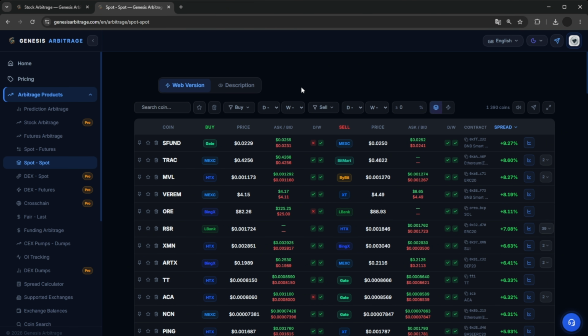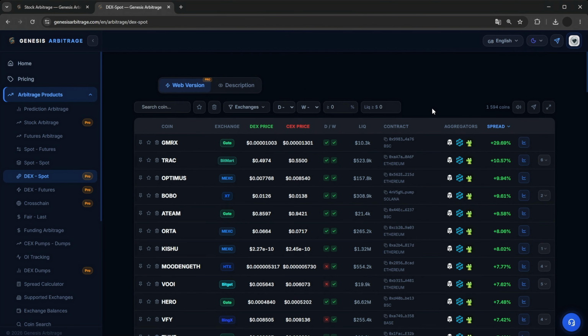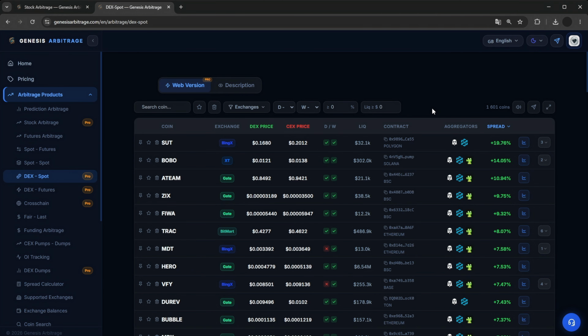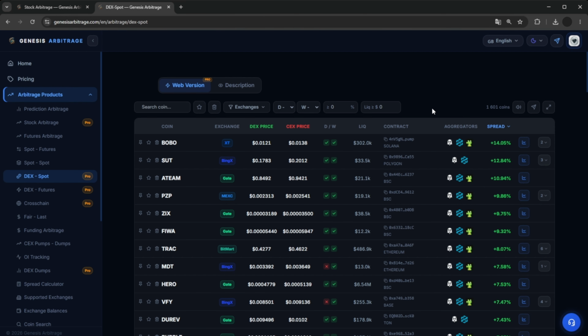In this section, prices between DEX and CEX exchanges are fully analyzed. So, the essence of the arbitrage involves buying on DEX, transferring, and then selling on CEX.